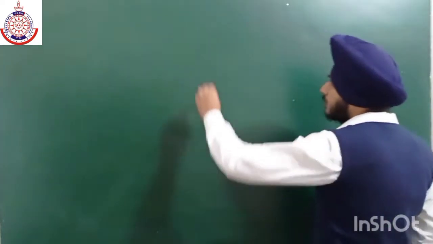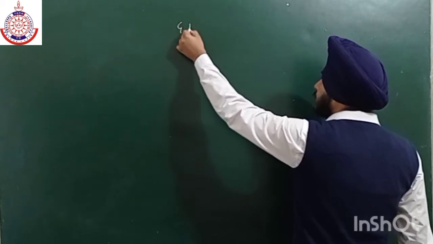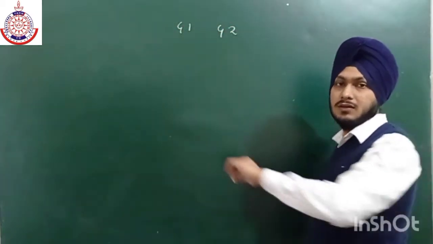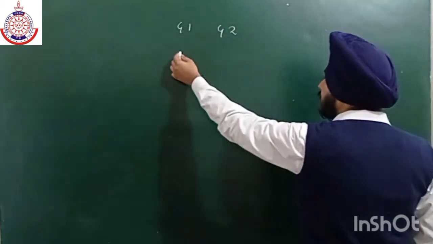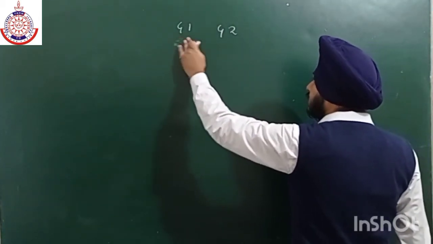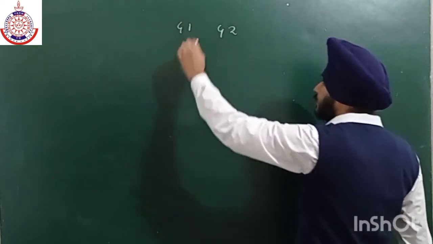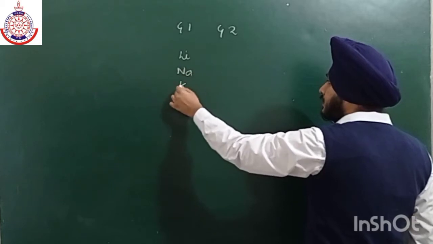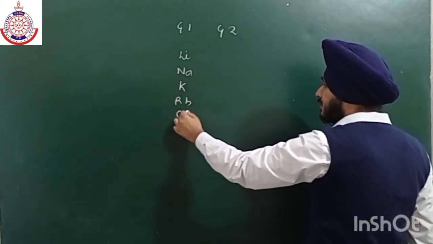So if we talk about group 1 and group 2, group 1 elements are, except hydrogen, lithium. Here we have hydrogen, but it is not included in alkali metals because it is a non-metal. So lithium, sodium, potassium, rubidium and cesium.